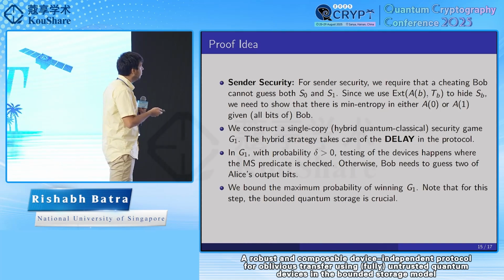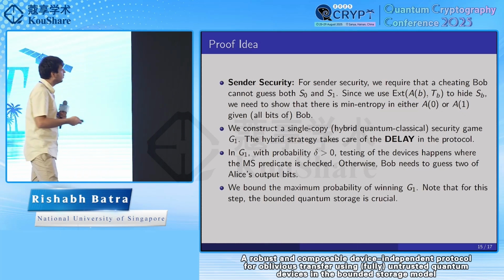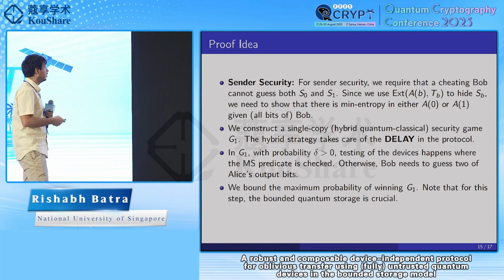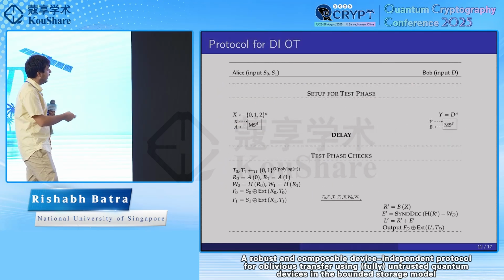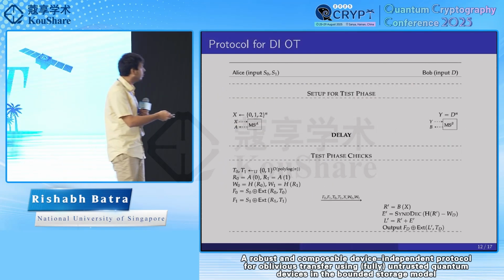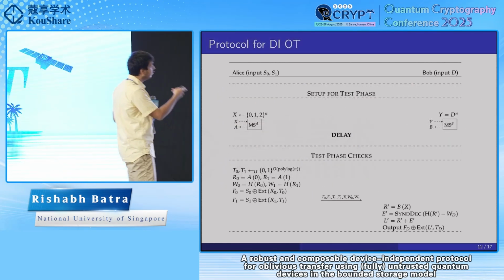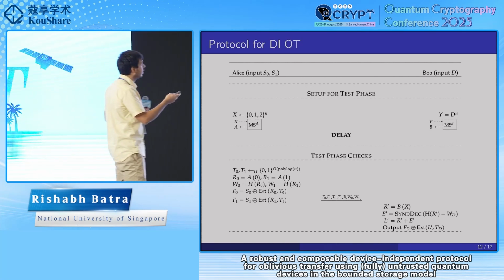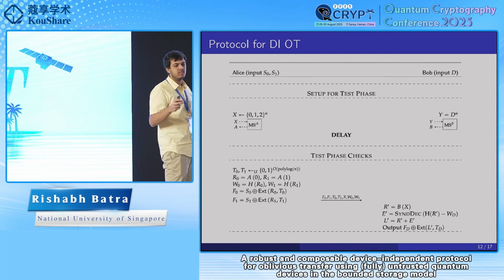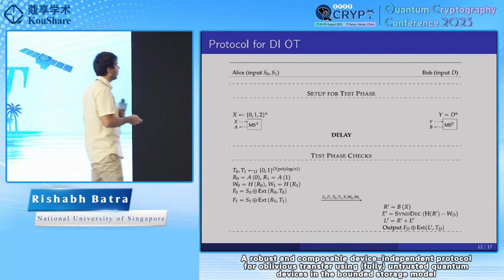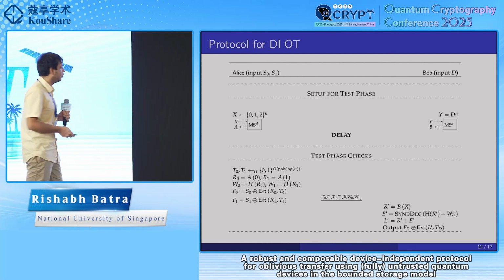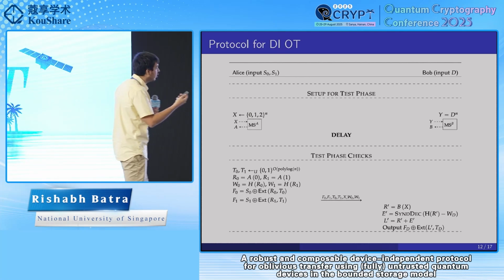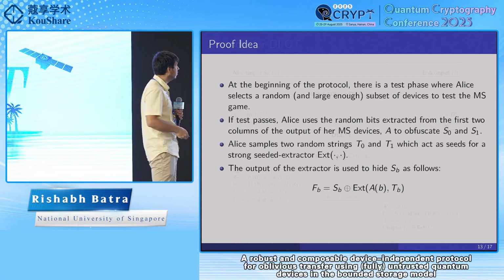We can bound the maximum probability of winning this single copy game G1. In this step, the bounded quantum storage is crucial because in our protocol, X is being sent across to Bob after the delay. If there was no bounded quantum storage and X was sent across, then Bob would be able to win this game with probability 1, without even using quantum resources. So the delay and the bounded quantum storage is essential over here.